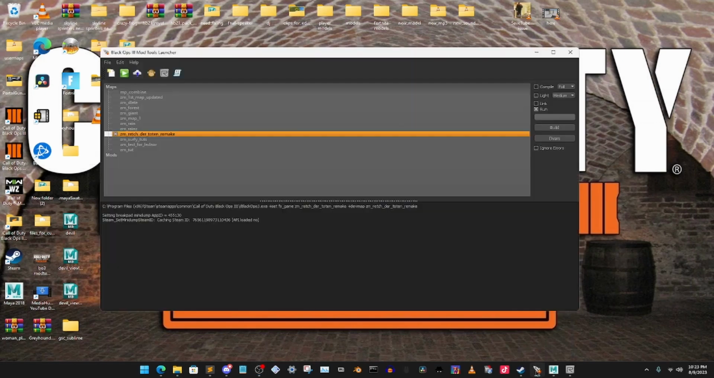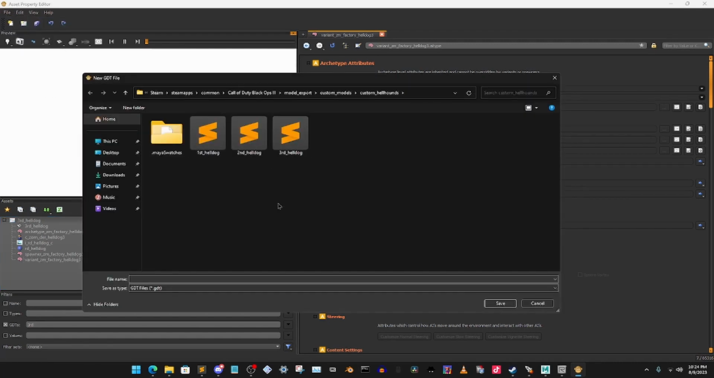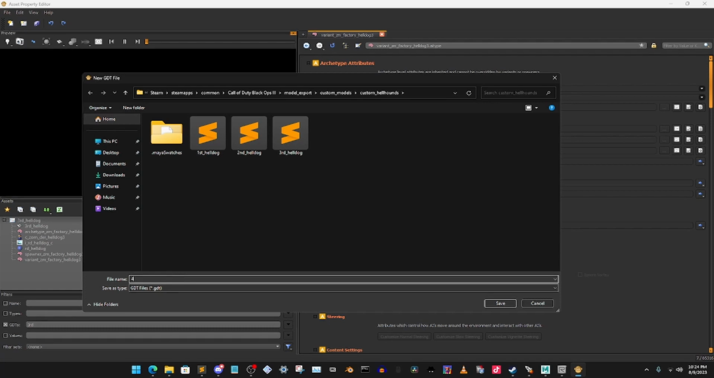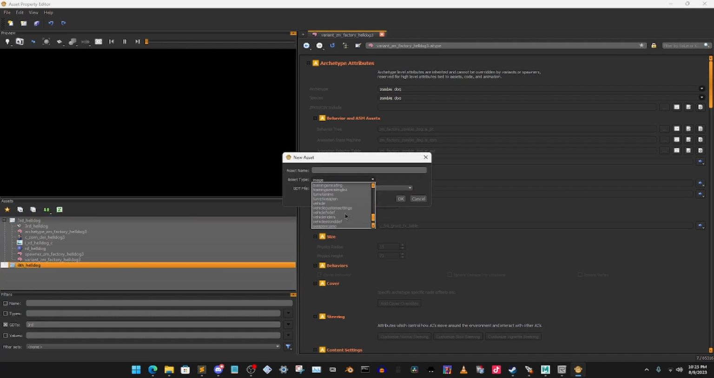And what we need to do is go ahead into Ape. Right. I'm going to make a new GDT. The way to do this is go to File, New GDT, and of course you can see my other GDT here. So we're going to call this fourth underscore hell dog. Go ahead and press New Asset. Okay. I want to go ahead and click on X model. Call this anything you want.